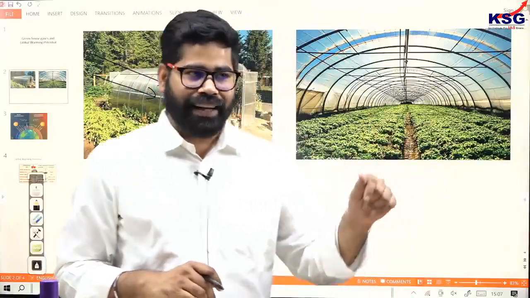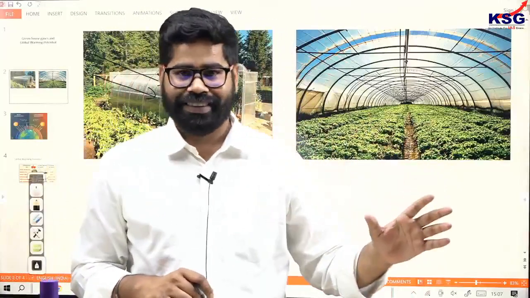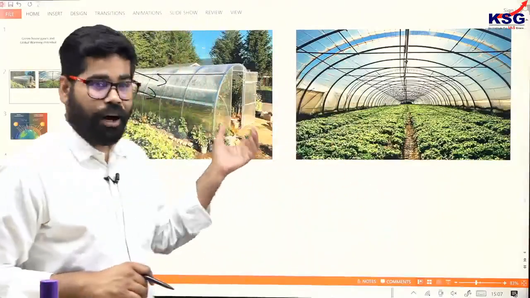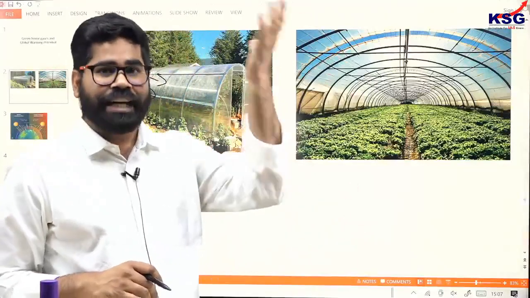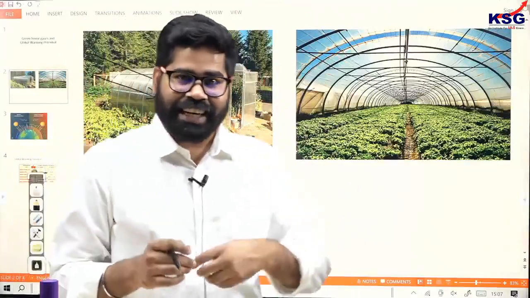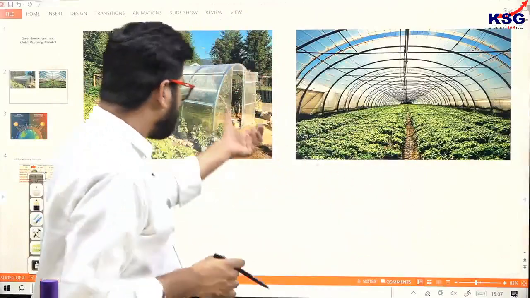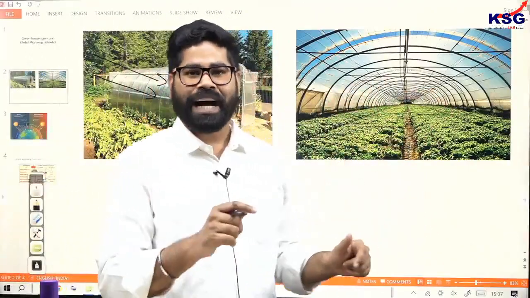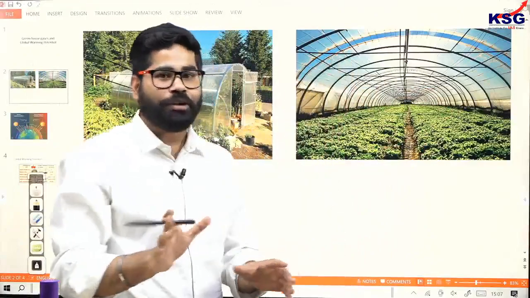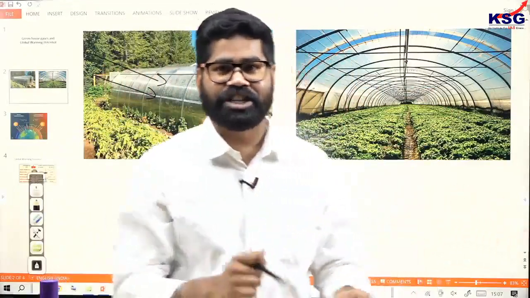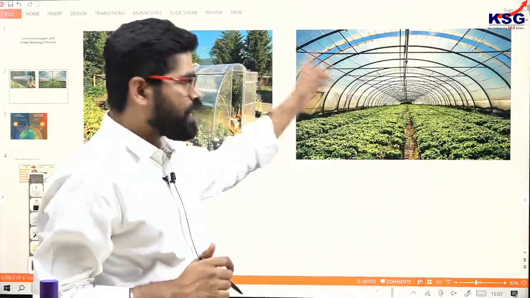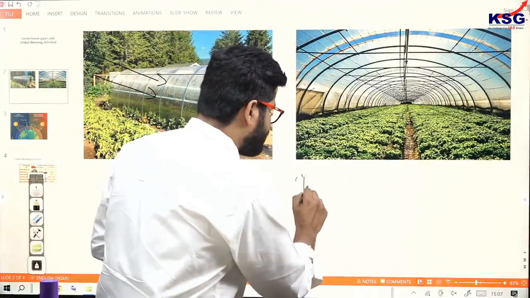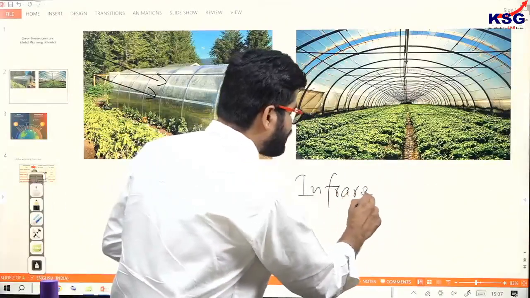But you know that the light cannot stay there forever. Once the light has been absorbed by the plants or by the ground, it will be radiated back. When these radiated rays are going back from this greenhouse, from this glass house, these glasses will capture them. The radiations going from here are infrared radiations, and they will be absorbed by the glasses.